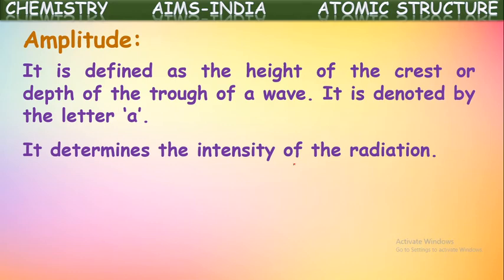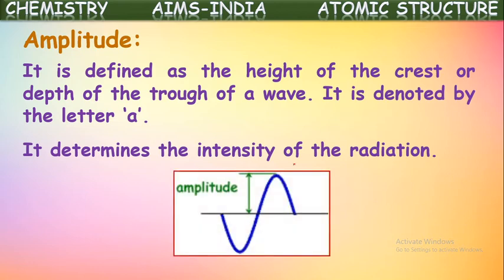As the height of the crest or depth of the trough increases, the intensity of the electromagnetic radiation increases. So it gives information about the intensity of the radiation, and vice versa.